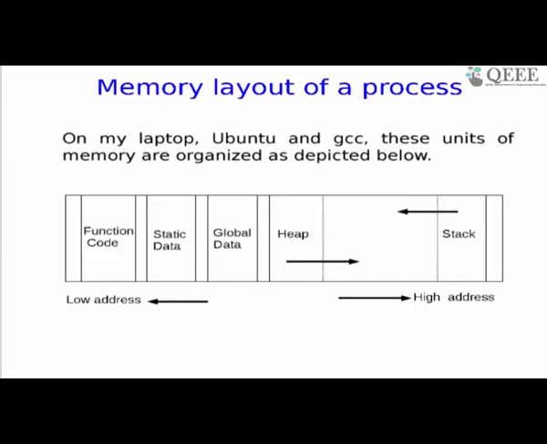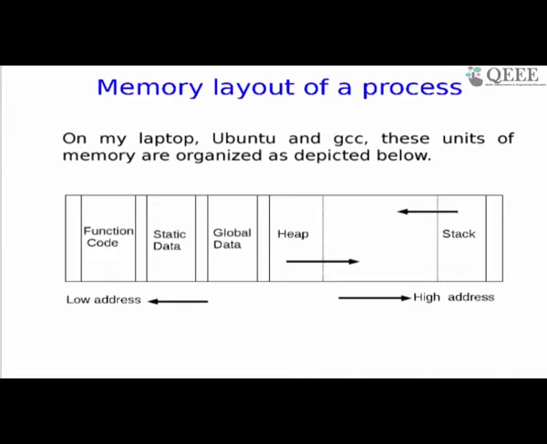So you observe that I have kept some rectangles. Low address means towards the 0 part of the memory. It's not really 0, it is somewhere on the lower address of the memory. For the process which I typically run, my function codes will be there one after another. So, don't get confused: if I have written 4 functions, there will be 4 different function code areas. This is followed by a single static data area. So it's possible that I have declared 20 static variables in 3 different functions. It does not matter. You can check out the addresses. You will find they are consecutive in some part of the memory, and typically these are called the static data.